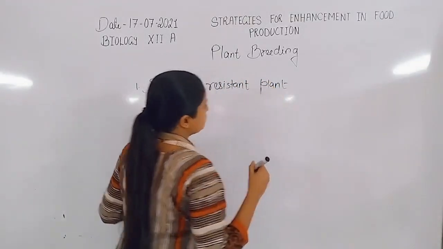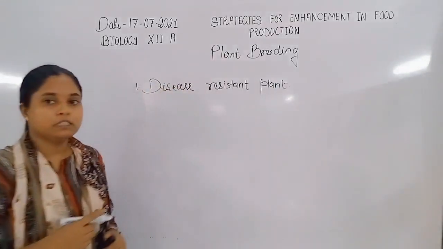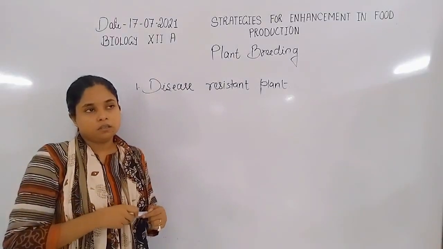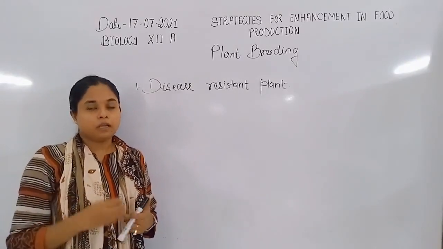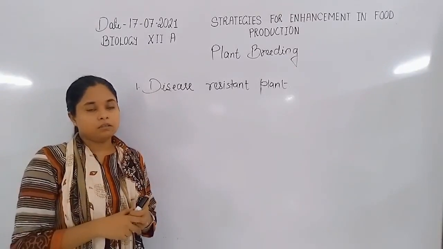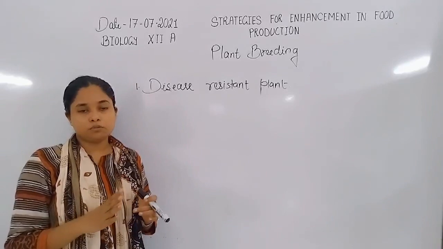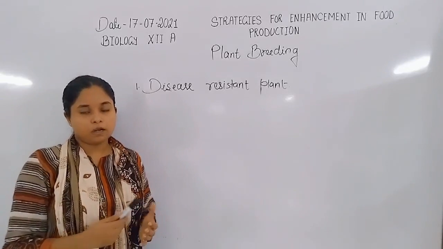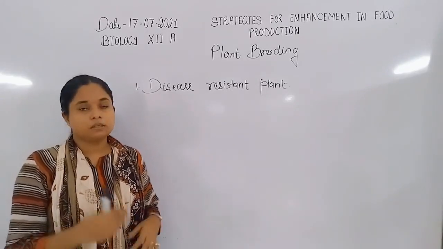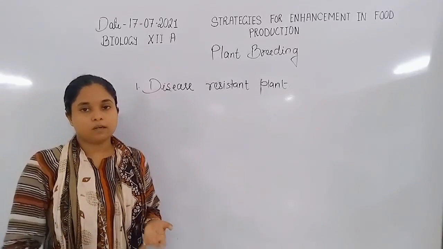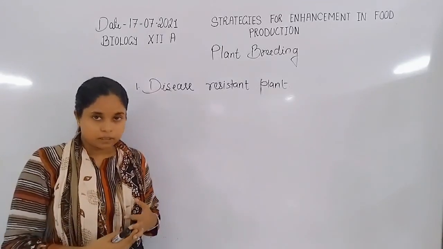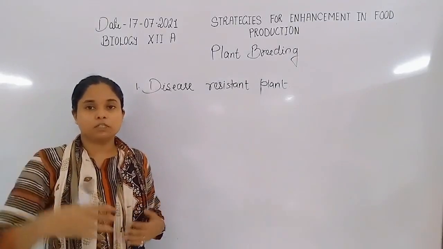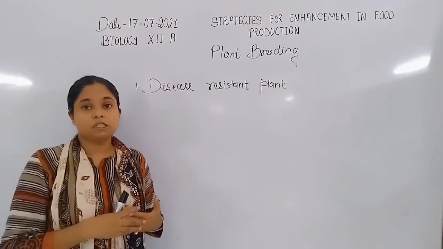So what is a disease resistant plant? Many bacterial or fungal diseases occur on plants, due to fungi, bacteria, or pests. Our farmers are affected by this, our plants are affected, our crops are affected. All the crops are affected by different diseases that are caused by fungi, bacteria, and viruses. They affect the entire field of the crop, the entire field of vegetables, the entire field of plants.